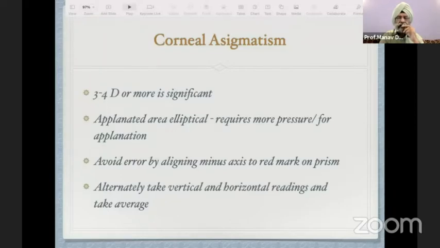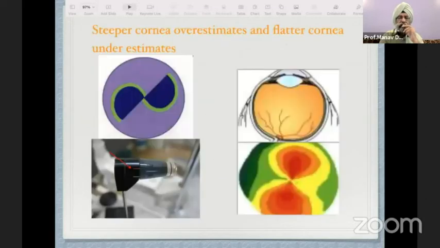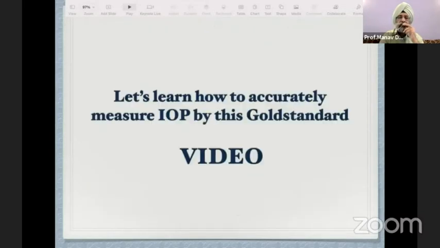To avoid this error, one needs to align the minus axis with the red mark on the prism, or one has to take 2 readings, horizontal and vertical. As you can see, this red mark which is there at 43 degrees from 0 is there in all the patient tonometers. So now we'll see a short video of 5 minutes.